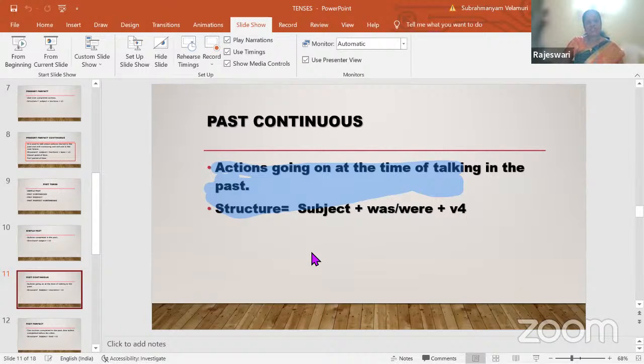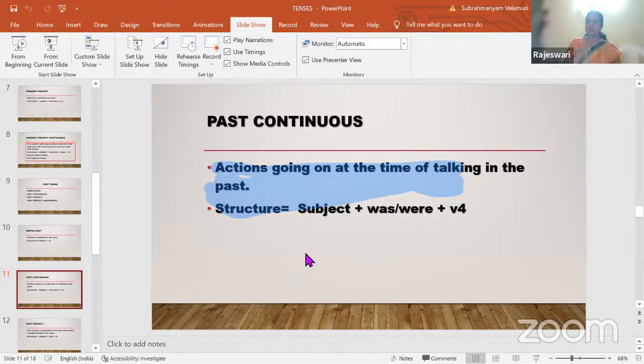I was writing yesterday when Rohan came to my house. So Rohan came to me at the time I was writing. When the bell rang, I was cooking. What am I doing? The action is going on at the time. Yesterday only it happened, all this finished. So one action will be in simple past.